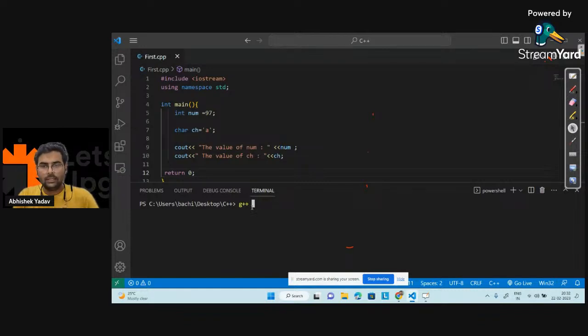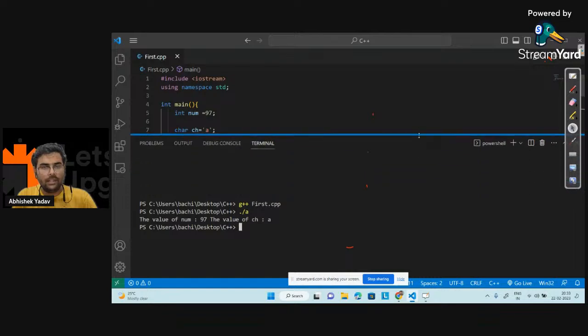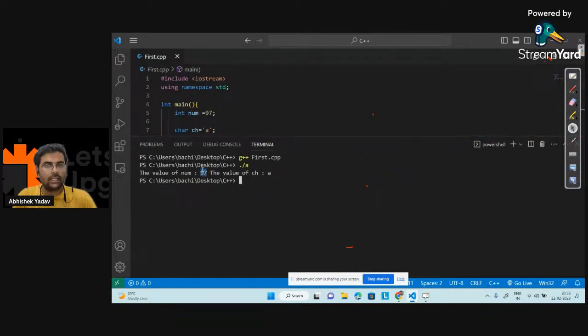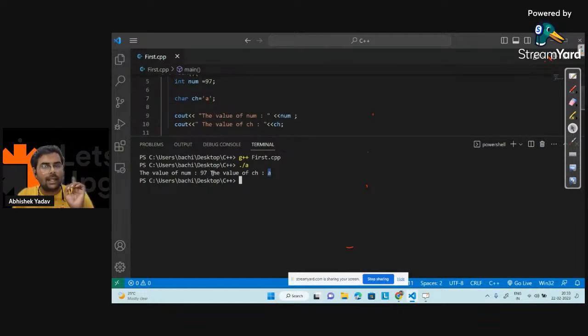In order to run the code, first I have to compile the code, that is g++ first dot cpp. Okay, so I have compiled the code successfully. Now in order to run the code, I have to run the executable file, that is ./a. So you can see I am getting the answer: the value of num is 97, and the value of ch is a here. Everyone is clear?